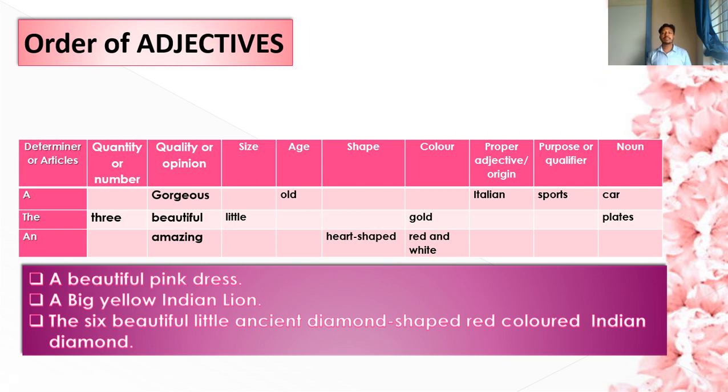The six, beautiful, little, ancient, there should be diamonds because it is six. I am very sorry for this, it is a mistake by me. The six, beautiful, little, ancient, diamond shaped, red colored Indian diamonds.